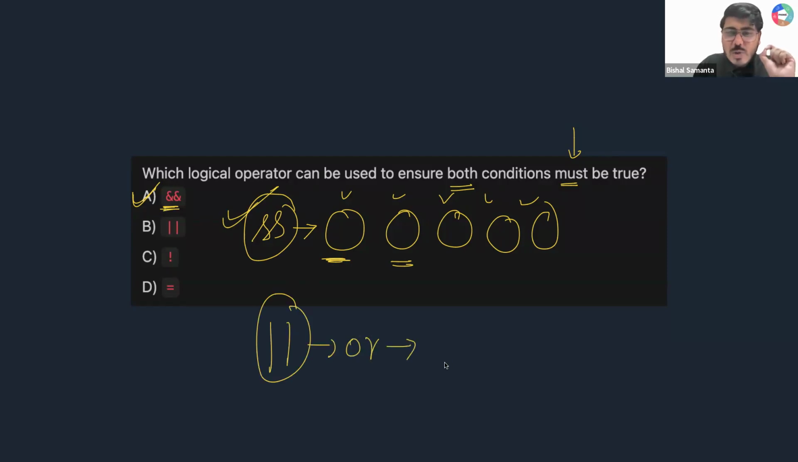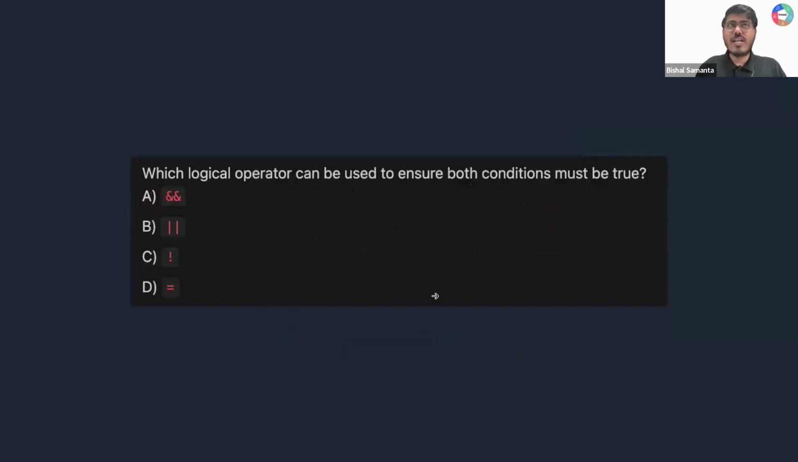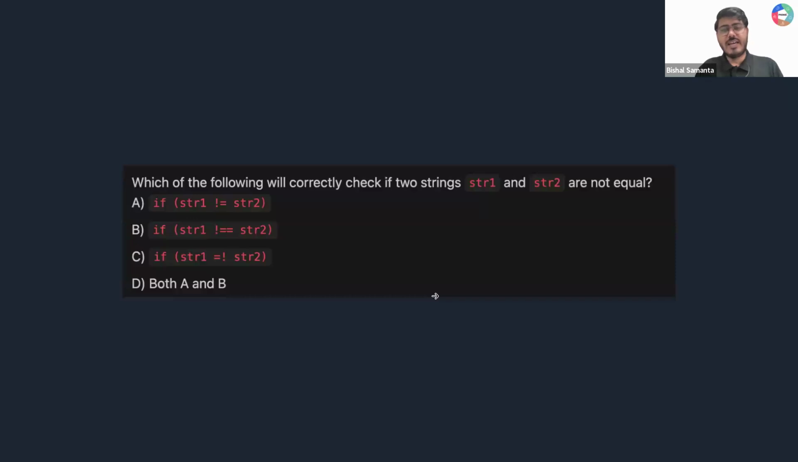So that means if any one statement is correct, your condition will be triggered, right? You will be getting a final true output if any one statement is correct there. Okay, got it, everyone? Okay, now this is the next question, guys.